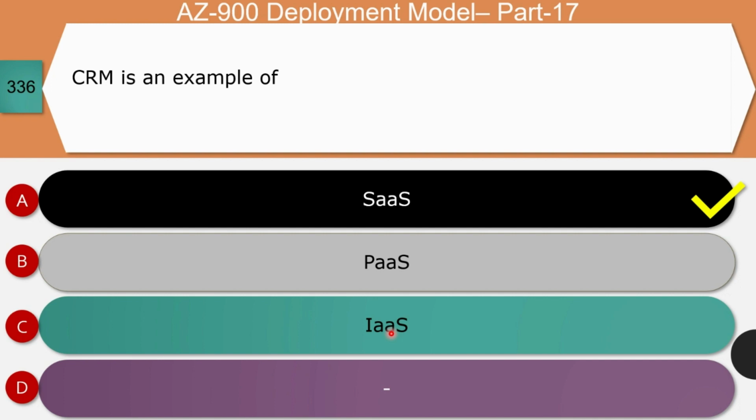Say for example, in this case, there is no client version of CRM that needs to be installed on the customer laptop. They can just access a CRM solution using the internet browsers, and so it is an example of software as a service.